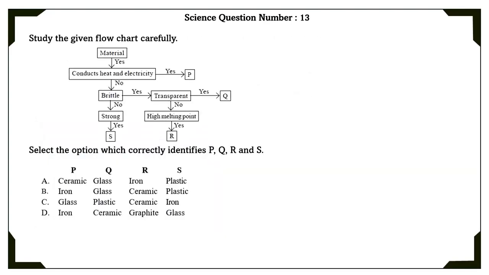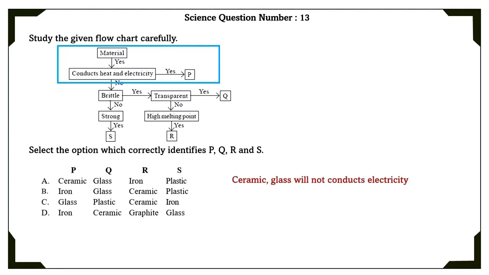Question number 13. Study the given flowchart carefully. Select the option which correctly identifies P, Q, R and S. Conducts heat and electricity? Yes is P. Ceramic and glass will not conduct electricity. So, the A and C option are wrong. Transparent? Yes is Q.